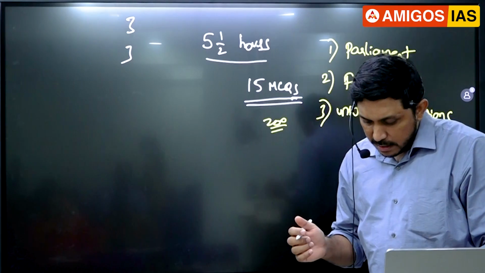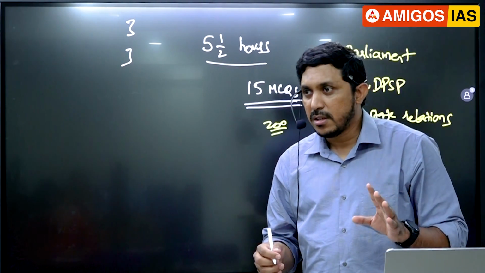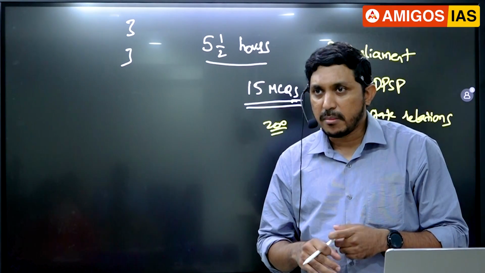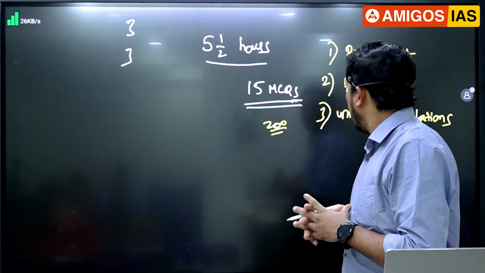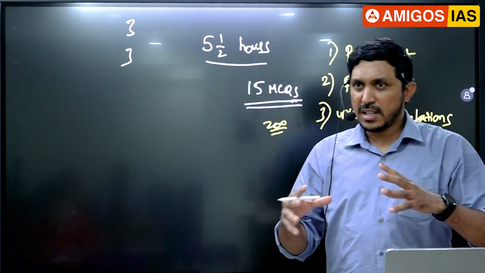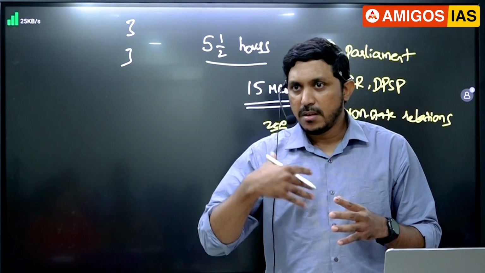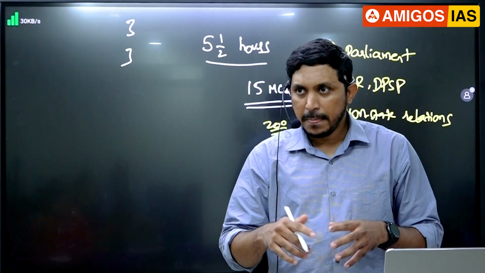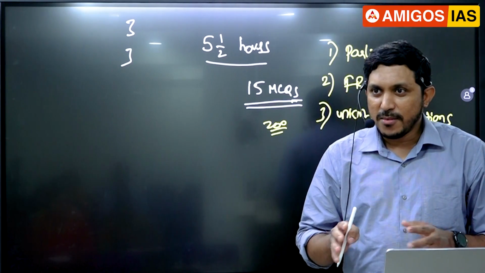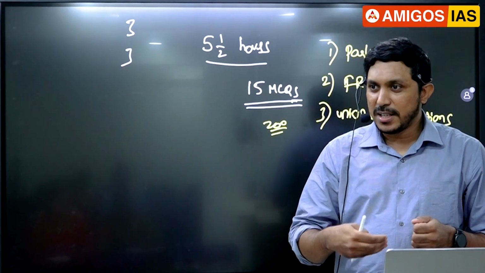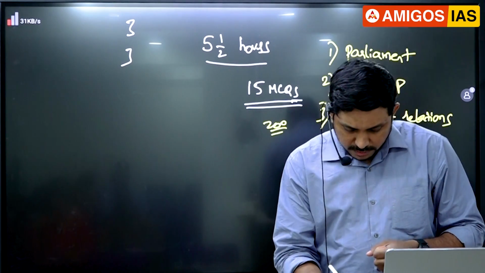And then we have to go on commissions. One question may come in the exam on Sarkaria, Punchi Commission recommendations, especially these days. They may ask a question on that because we have seen in the last one year a lot of tension and conflict between center and states, BJP and non-BJP ruled states. All those issues, I hope in justice has been covered. What are the union list items, state list items, concurrent list items? Those areas we will see.